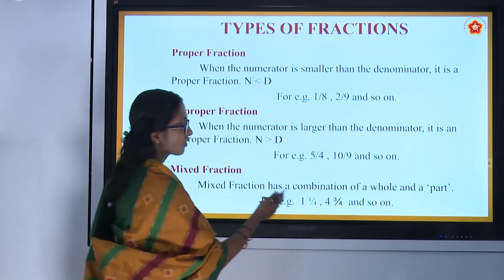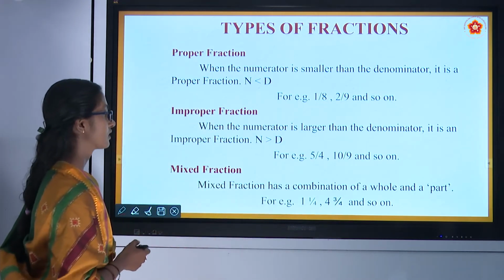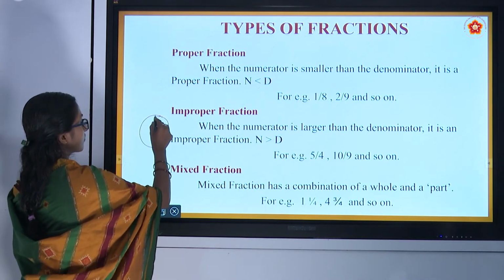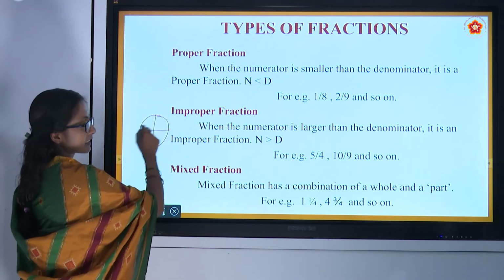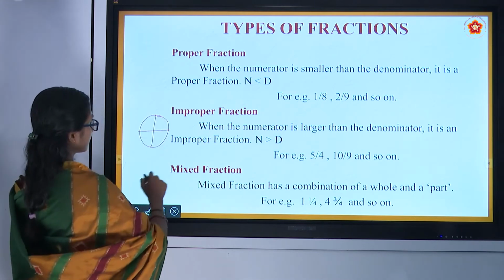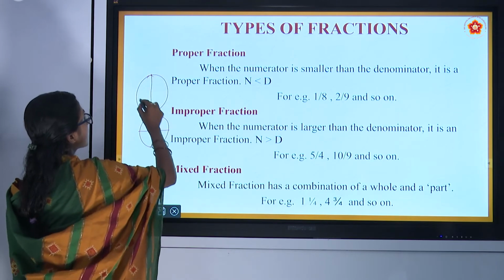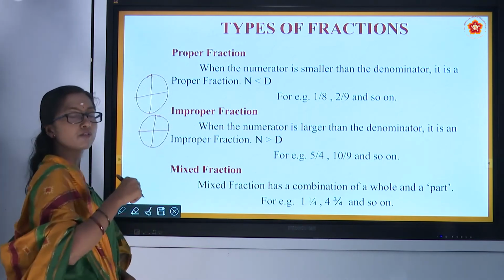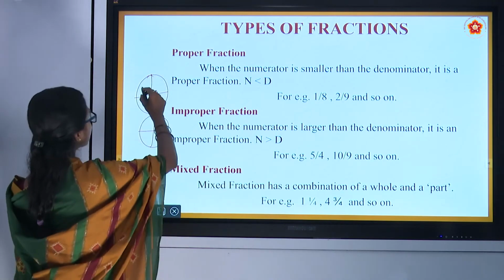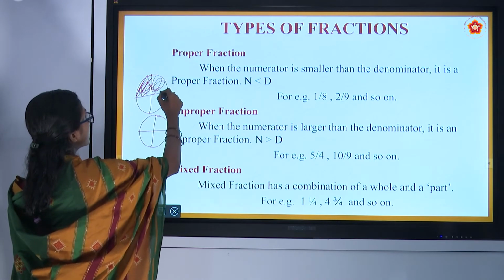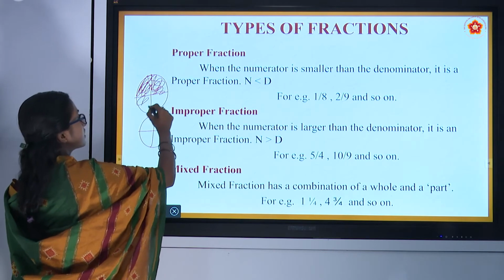4 and 3/4, and so on. See, it is divided into 4 parts. Along with that, we will take one more circle and divide it also into 4 parts. 3 parts we are going to shade: 1, 2, 3.